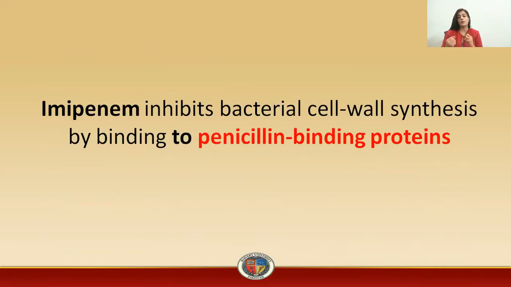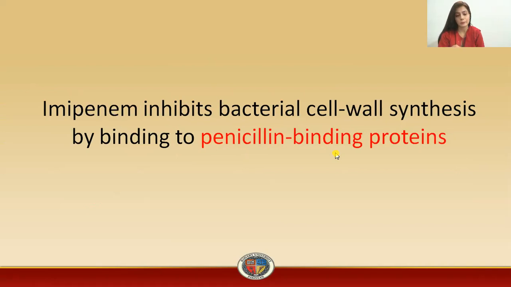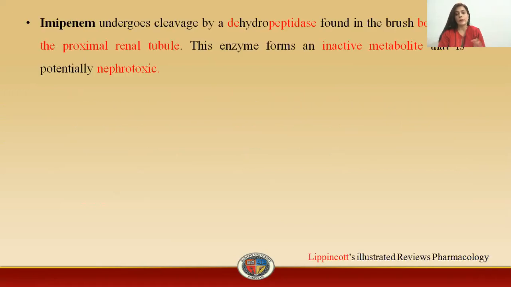Now, what is the mode of action of the drug? We know that imipenem is a cell wall synthesis inhibitor. It has a similar action to that of the penicillin. It inhibits bacterial cell wall synthesis by binding itself to the PBP, that is penicillin binding protein. Now, coming again towards the metabolism of the drug: imipenem, as I have already discussed, is compounded with cilastatin in order to protect it from metabolism.